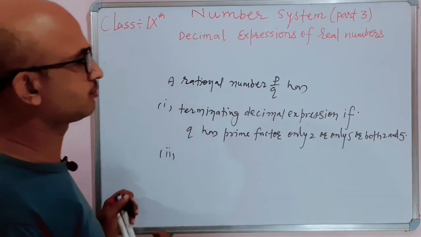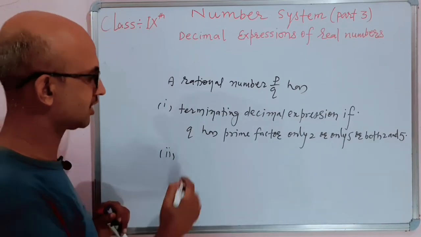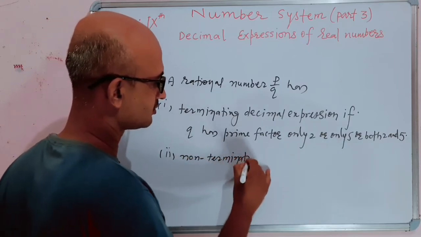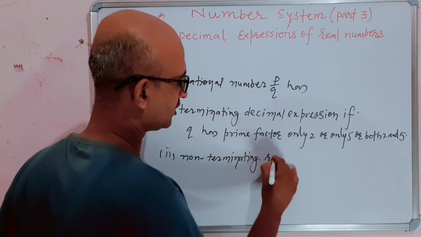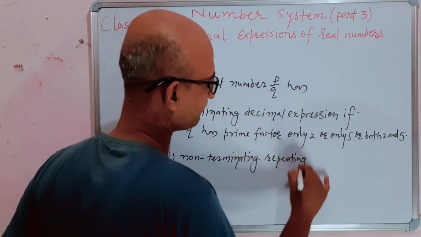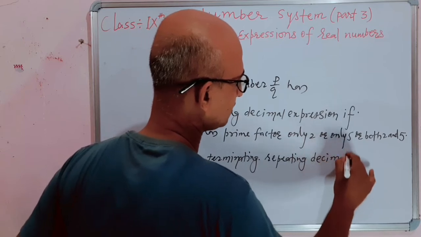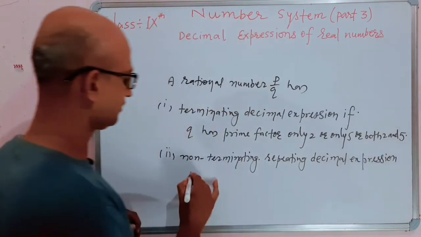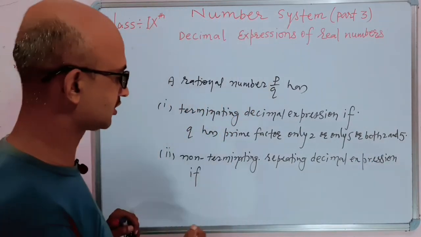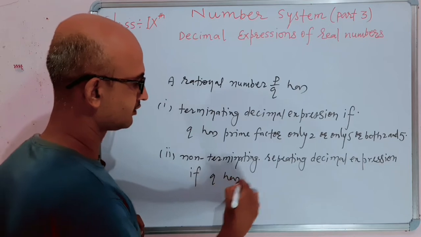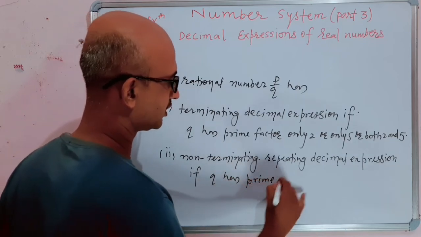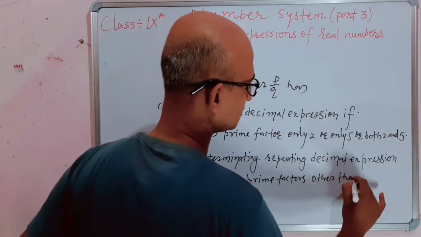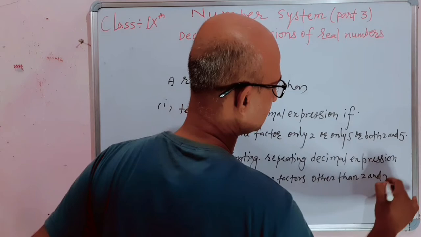Or a rational number p by q may have a non-terminating repeating decimal expression if its denominator q has prime factors other than 2 and 5.